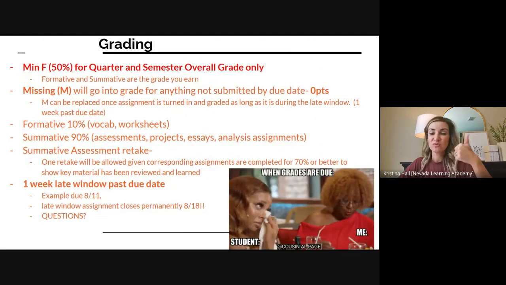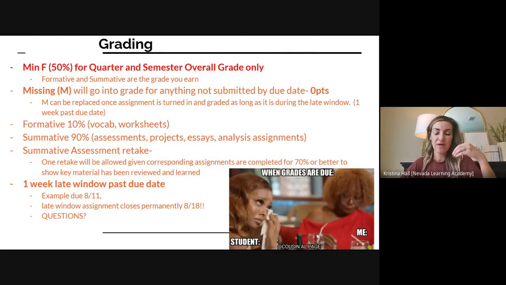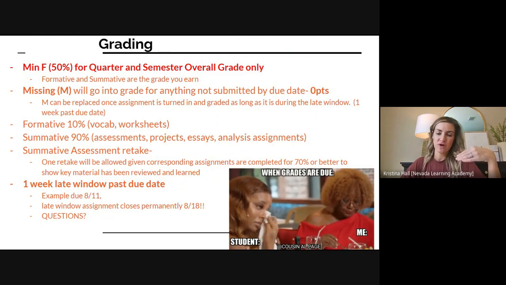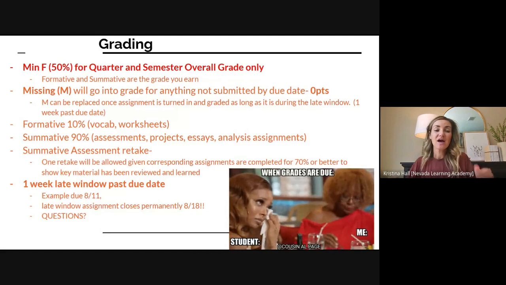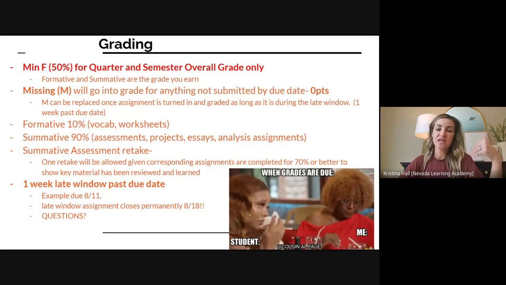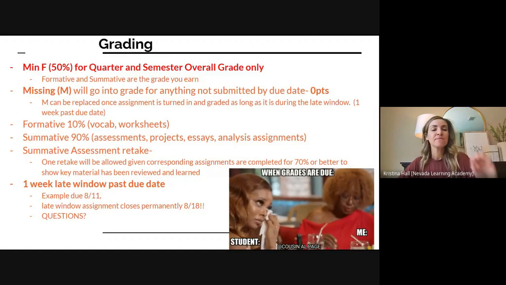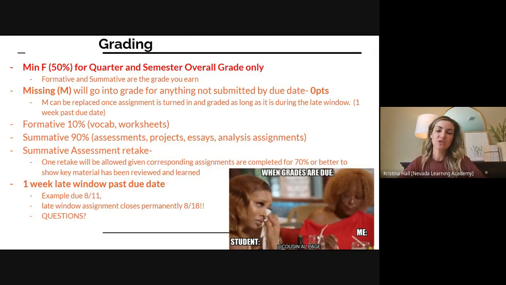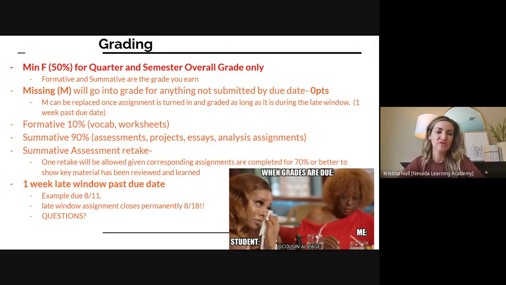Big thing with grading, just remember that the minimum F is gone for formative and summative assignments. So the minimum F only applies now, and this is CCSD policy, for quarter and semester grades. So if you get below a 50%, you would be rounded up to the 50%. But other than that, if you don't do an assignment, it will go in as missing. Or if you score below a 50%, that grade stands unless you resubmit it or unless you reassess. Remember, formative is 10%, summative is 90%. So as I get into the module today, I'll point out what's going to be formative and what will be summative, so that you get at least a general picture of that.